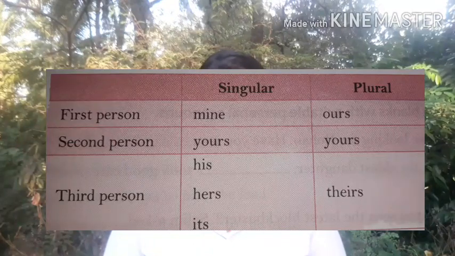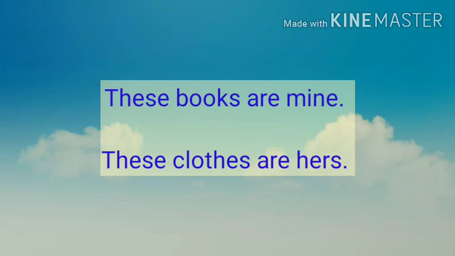Let's discuss the second type of pronouns, that is possessive pronouns. The pronouns used to show possession or ownership of something are called possessive pronouns. The possessive pronouns are ours, yours, his, hers, mine, theirs, etc. Let's listen to some examples. These books are mine. These clothes are hers.